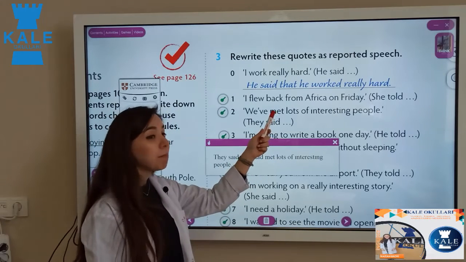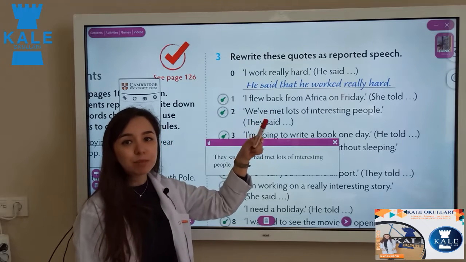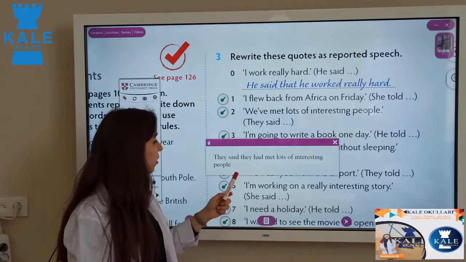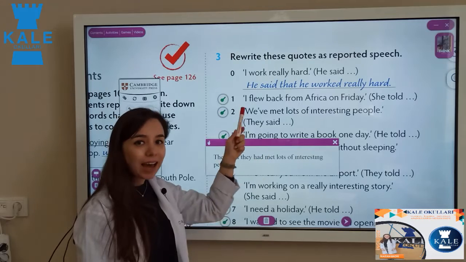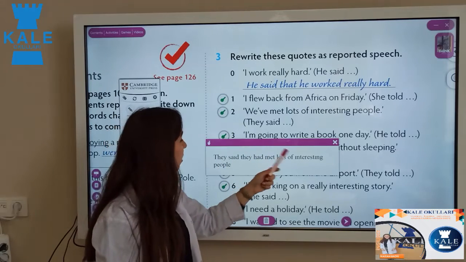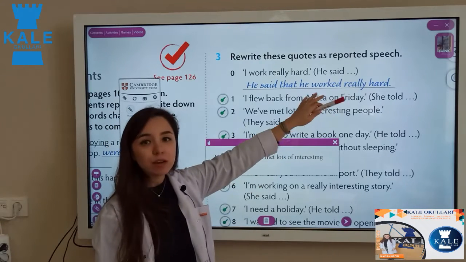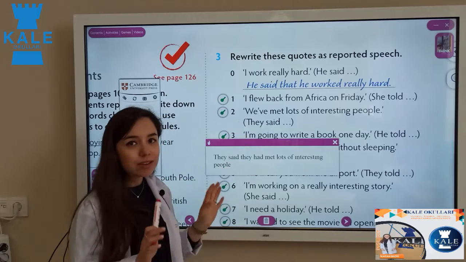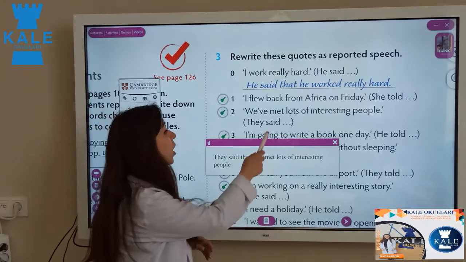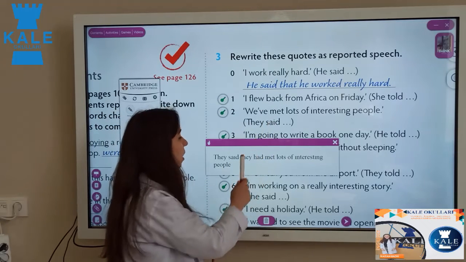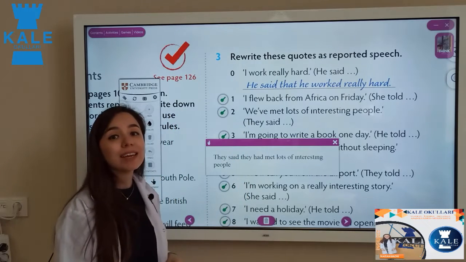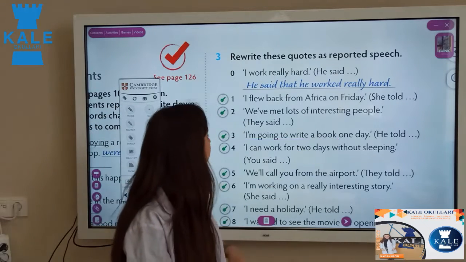Look at here, have met, present perfect, changed to past perfect. They had met. Have changed to had. Lots of interesting, the remaining part of the sentence is the same. We are not going to change it. But because here we have said, not told, after that we don't need any object.